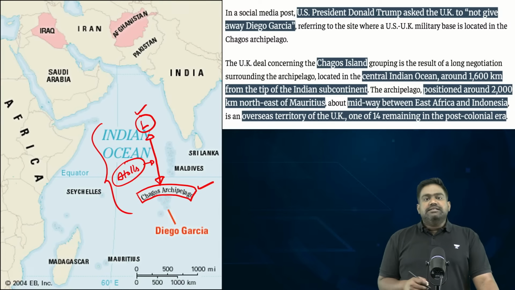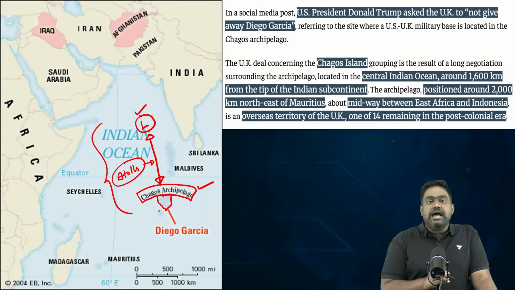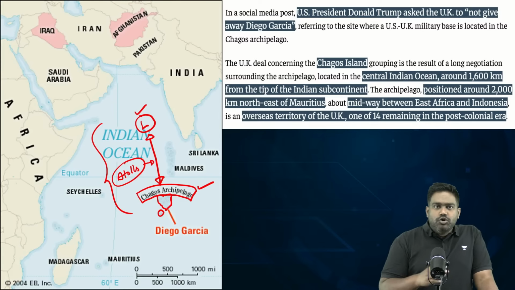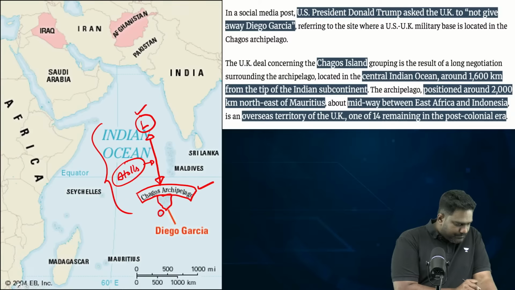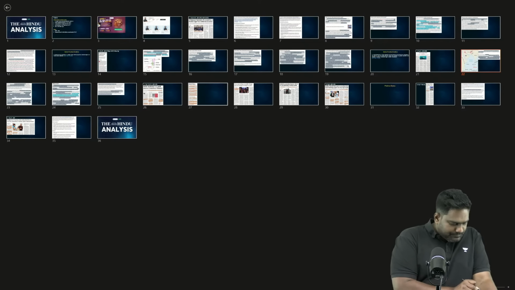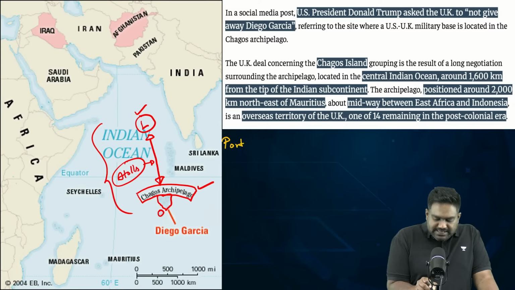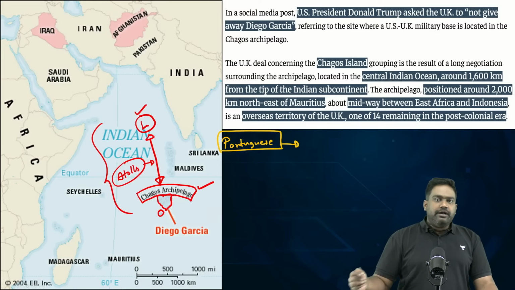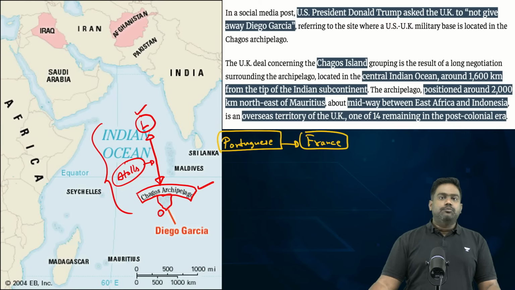So for many, many centuries, the Chagos group of islands located here in the Indian Ocean were uninhabited. It had no native human population. It was first discovered by the Portuguese in the 16th century. And of course, they tried colonizing it. Eventually, it was passed down to the French. France took it from the Portuguese.